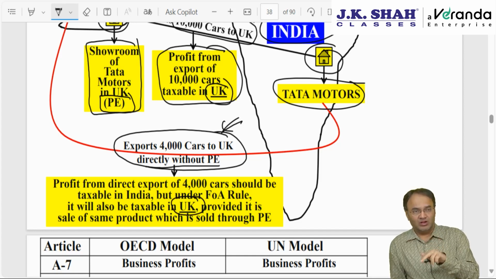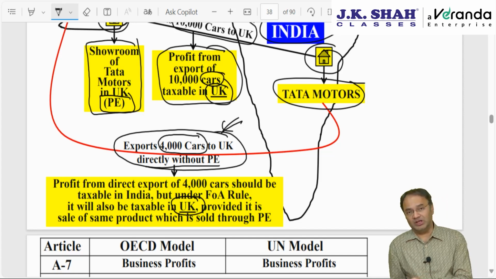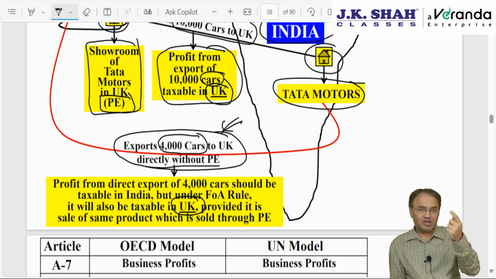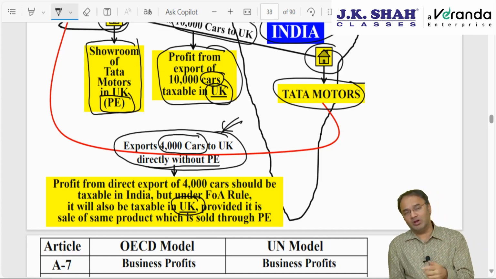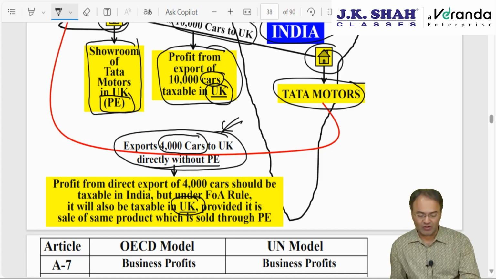Provided this is export of the same product, whatever is a product sold through the showroom, through the PE. If some other product is sold, instead of 4,000 cars, had it been 4,000 mobile handsets, then it's a different product. 10,000 are cars sold through the showroom, and if the 4,000 is mobile phones, then the profit from the 4,000 mobile phones would be taxable in India. This is called the force of attraction rule.